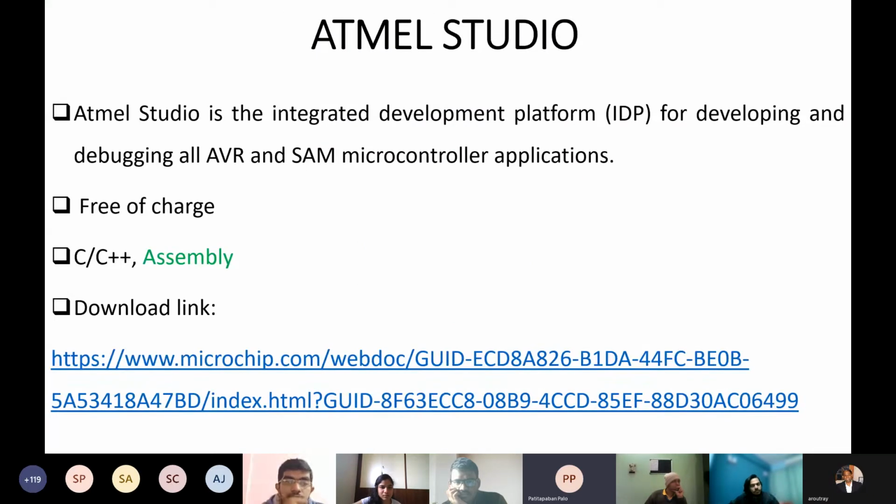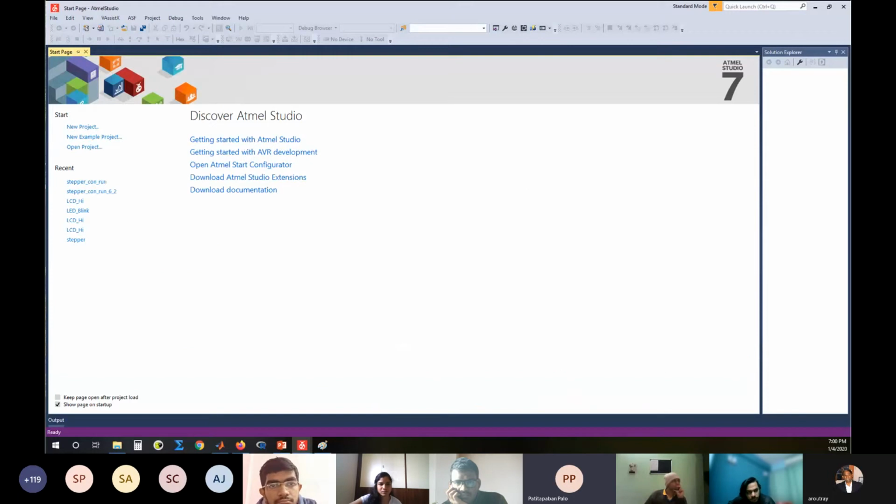I have already shared the Atmel Studio link, and it is free of charge. There are two languages you can use in Atmel Studio, C++ and assembly. I'm going to demonstrate in assembly language.